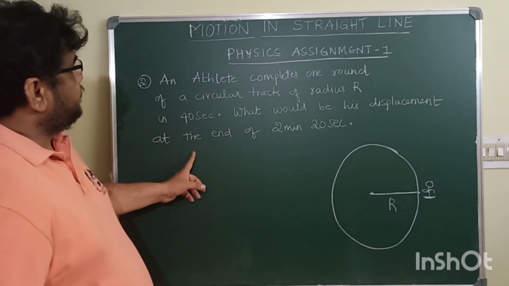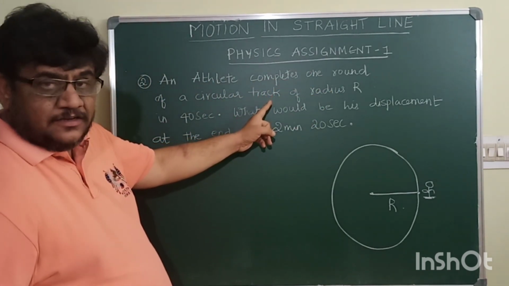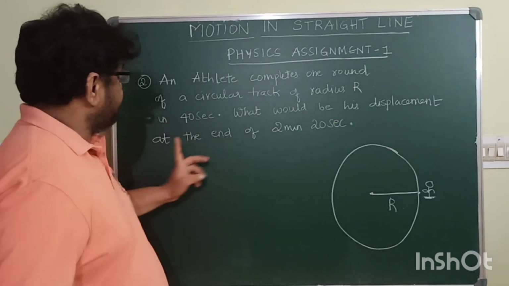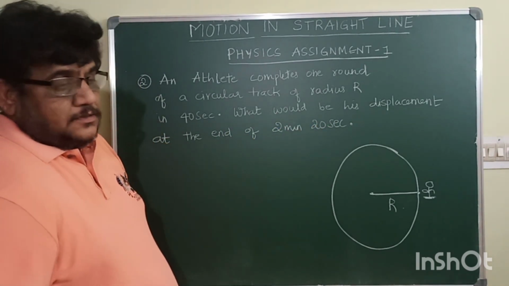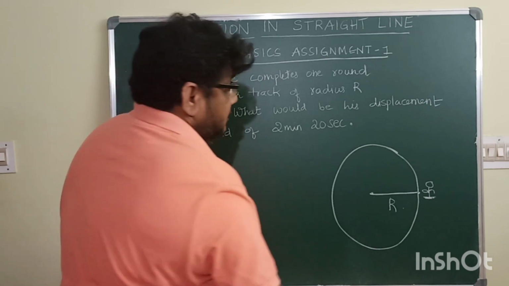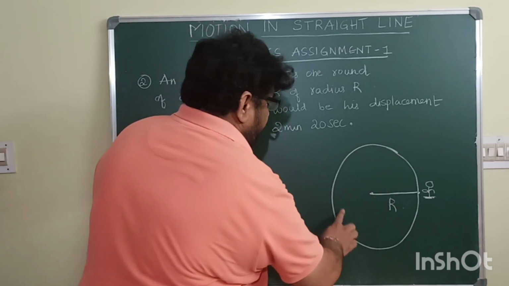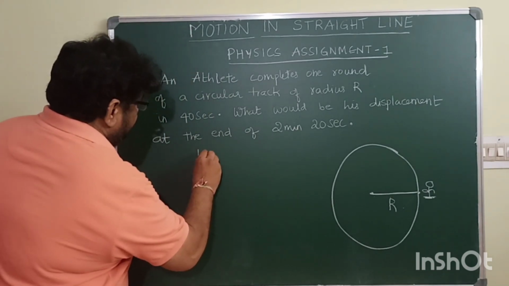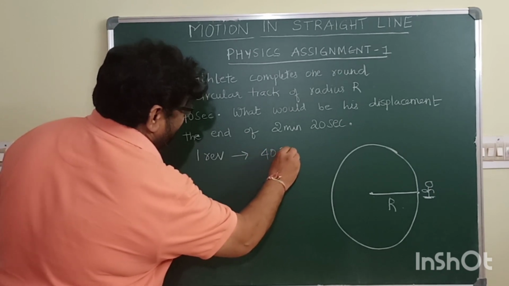So let us go to the second question. An athlete completes one round of circular track of radius r in 40 seconds. What would be his displacement at the end of 2 minutes 20 seconds? So this is a circular track of radius r. Let us take this person as the athlete. For him to complete one revolution, time taken is given as 40 seconds.